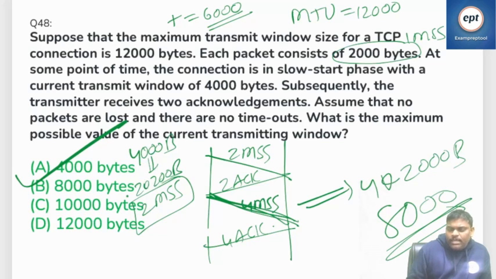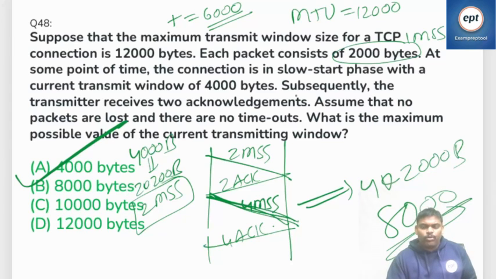Subsequently 2 ACKs came. In the next round, because it is in the slow start phase, it will become 4 MSS, and 4 ACKs will come. He is asking for 4 MSS, which is 4 into 2000 bytes, so 8000 bytes. Answer for this problem is B.